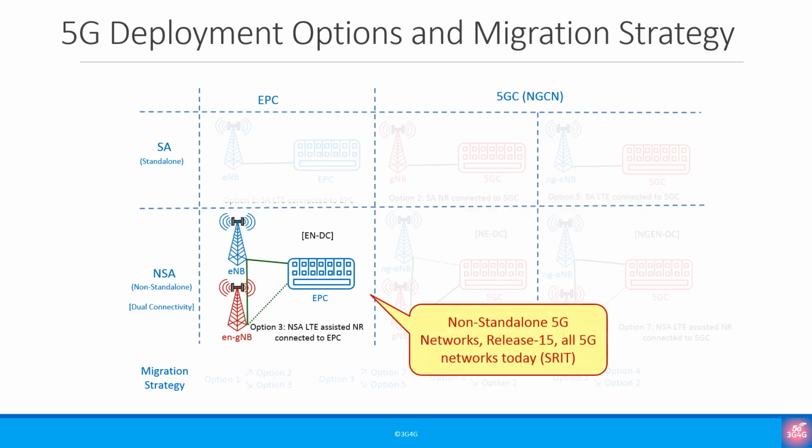This is the non-standalone 5G networks that are deployed today. As I said, there are absolutely no exceptions. Every 5G network deployed today is a non-standalone 5G network. This is also known as option 3 and the technical name is ENDC, which stands for E-UTRA New Radio Dual Connectivity.